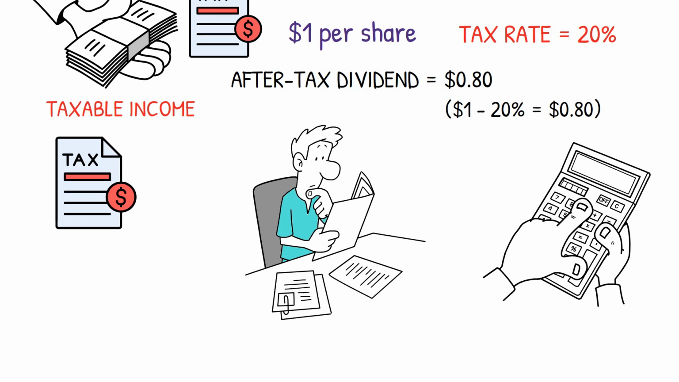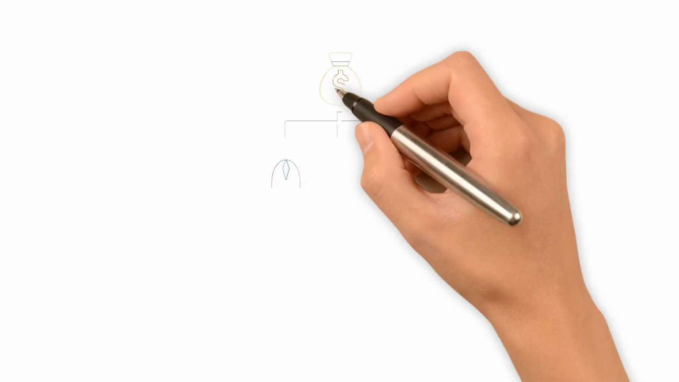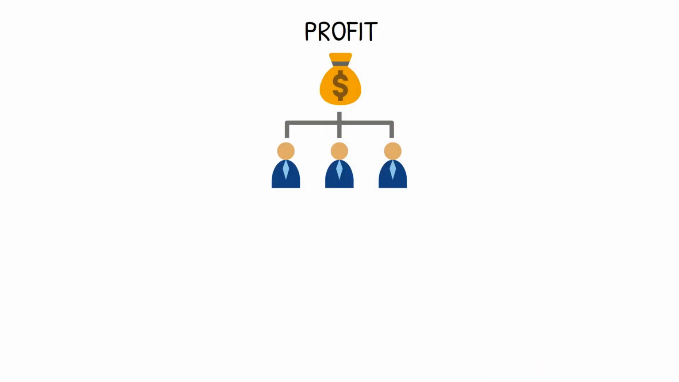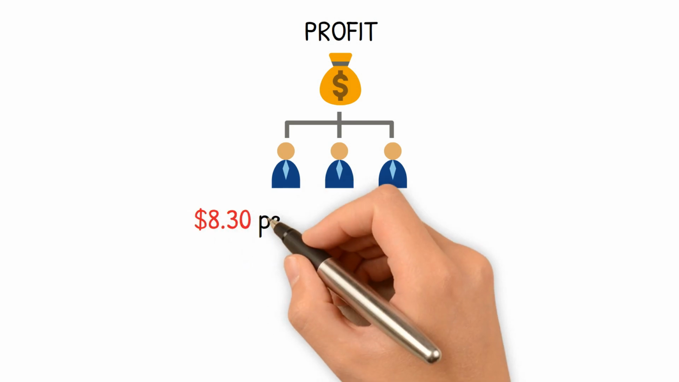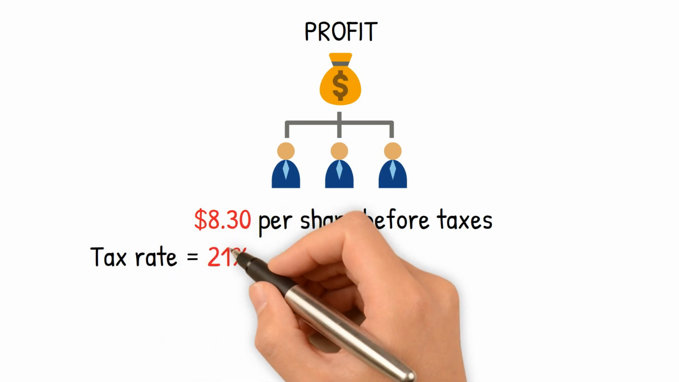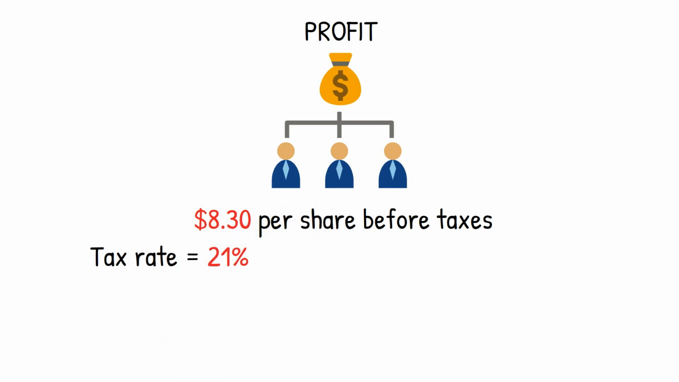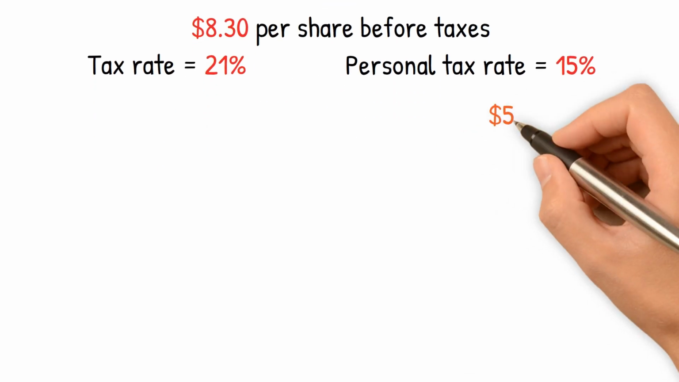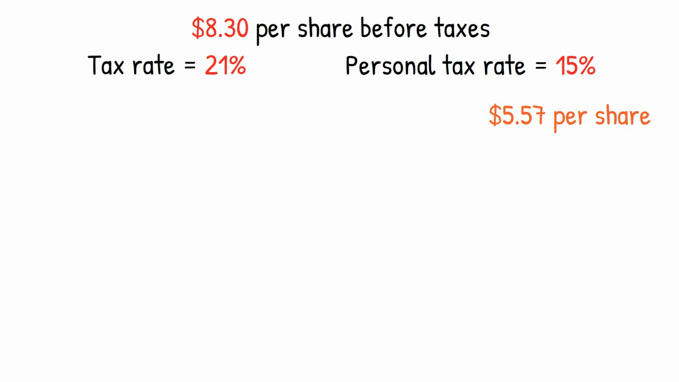For example, assume a company pays all the profit they earn in dividends. Assume the company earns $8.30 per share before taxes with a tax rate of 21% on dividends, and further assume that the individual has a 15% personal tax rate. The after-tax amount the individual would receive is $5.58 per share.